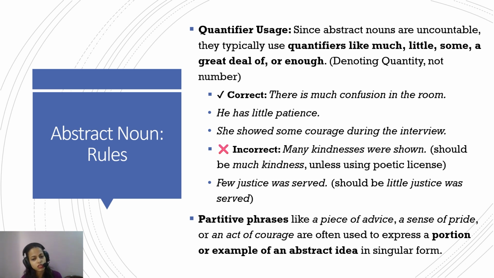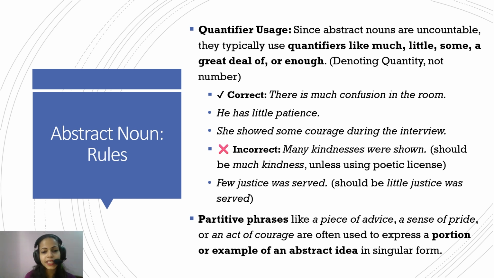Few justice was served. I mean, justice is not like a toffee that you give two justice, three justice, four justice. So you have to be mindful of the quantifiers before an abstract, uncountable noun. So you use the quantifier of quantity and not the quantifier of number. And then there is another thing called partitive phrases.